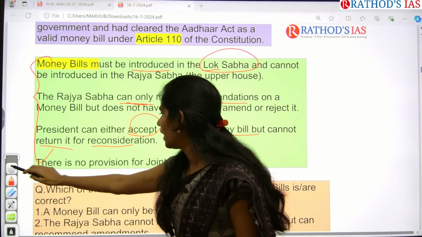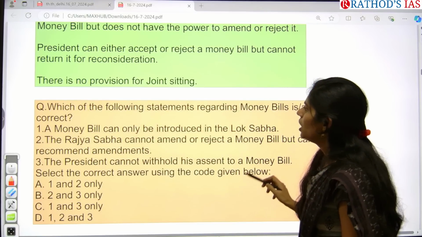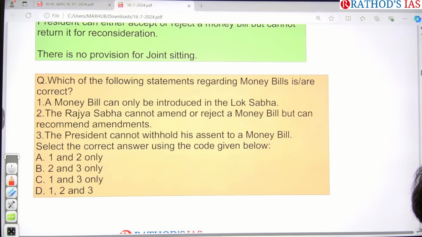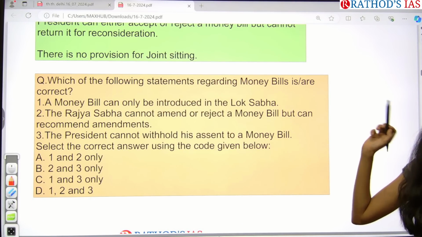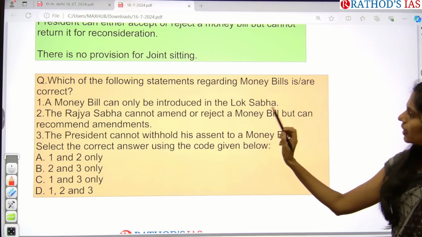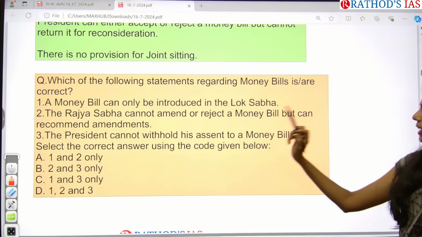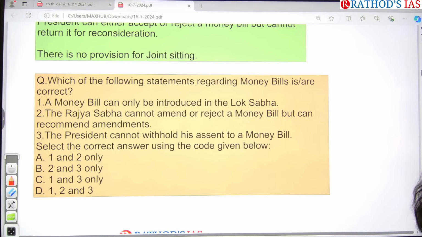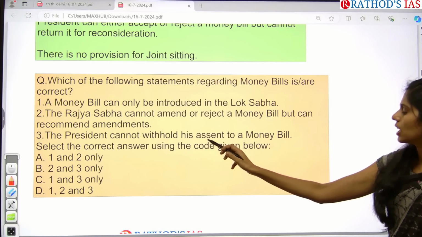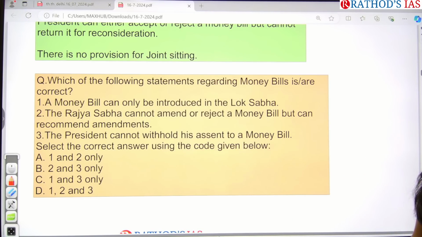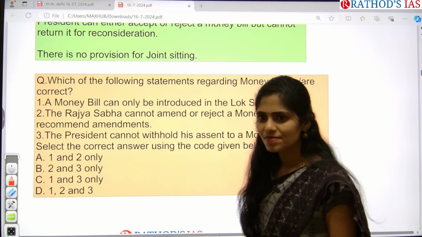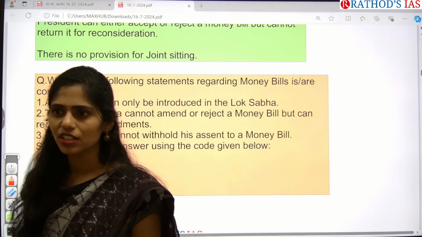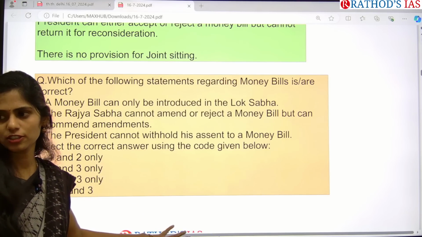Okay, and I gave one question. See here, which of the following statements regarding this money bill are correct? One, money bill can only be introduced in Lok Sabha. Second one is, Rajya Sabha cannot amend or reject a money bill but can make recommendations, but they may or may not be accepted by Lok Sabha. And next one is, the President cannot withhold his assent to the money bill. So which statements are correct? All these three are correct. Answer is 1, 2 and 3. So in this way you can get a question.